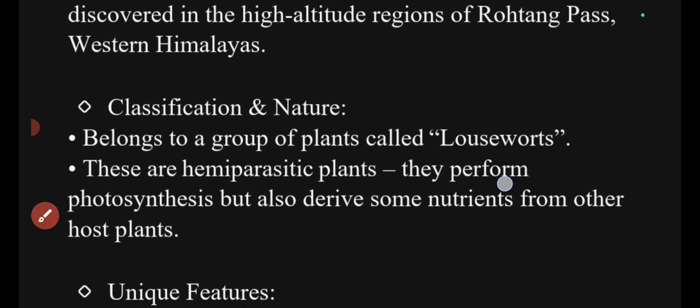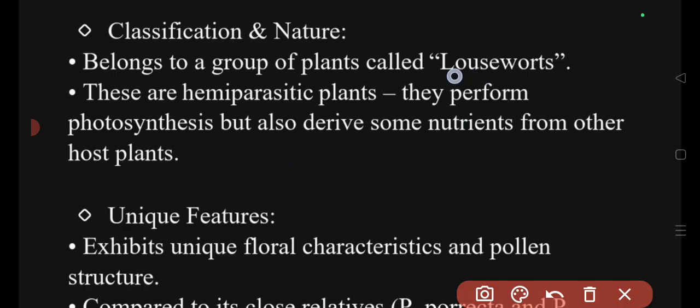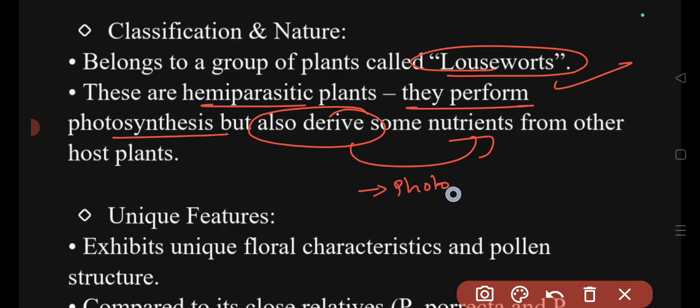If you look at its features, it belongs to a group of plants called louseworts, and these are hemiparasitic plants, which means they perform photosynthesis but also derive some nutrients from the host plants.